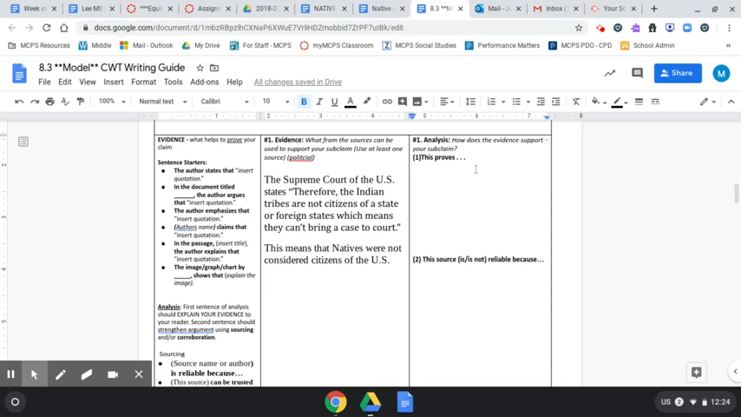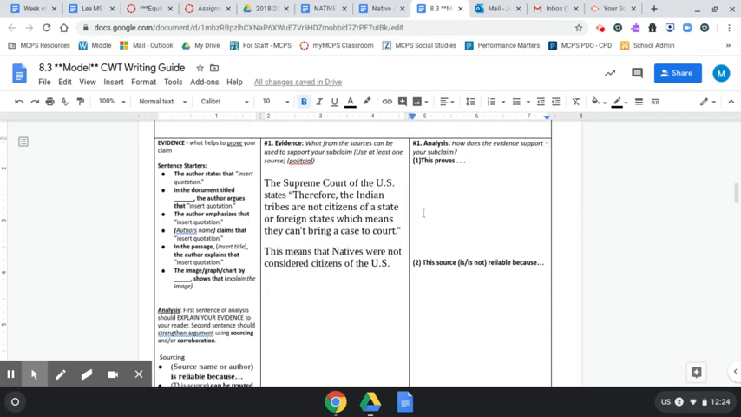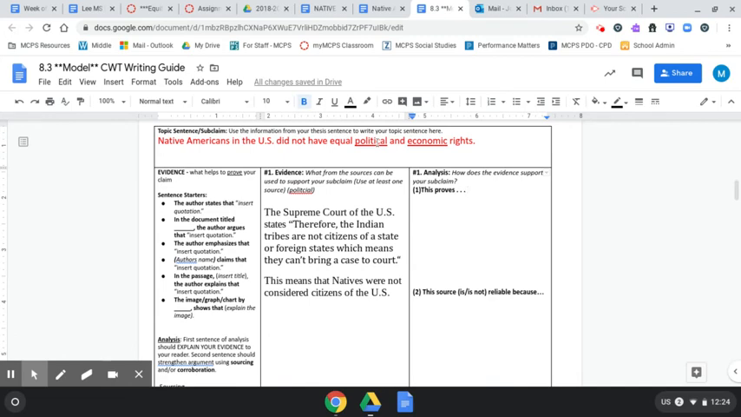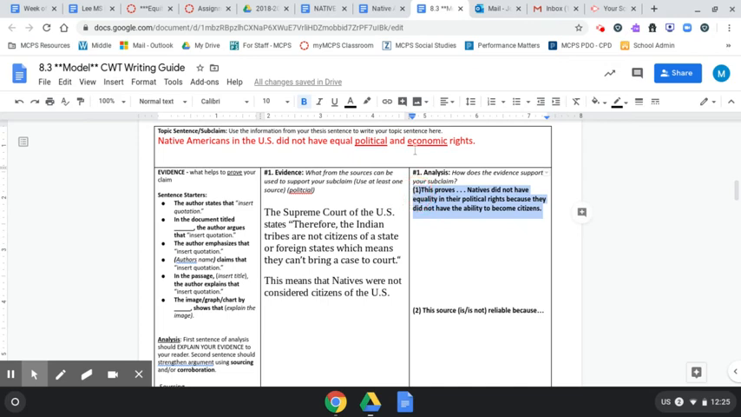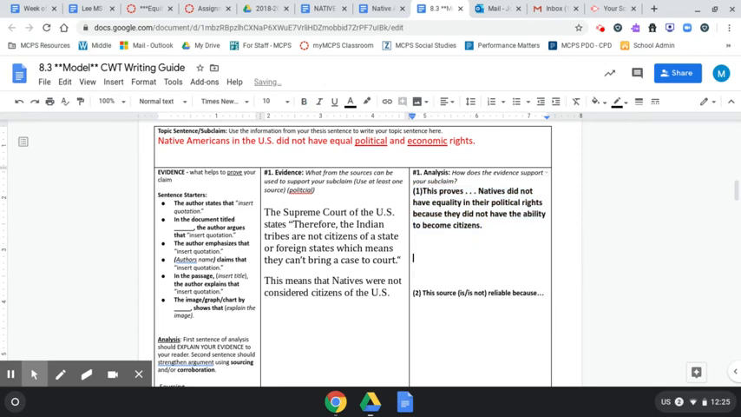Then you go on to make your argument. Why does that matter? Why does that show that Native Americans did not have equal political rights? So this proves natives did not have equality in their political rights because they did not have the ability to become citizens. Now, if you remember when we talked about political rights, one of the biggest examples was being able to be a citizen of the United States or a citizen of any country. That is a political right. Okay.